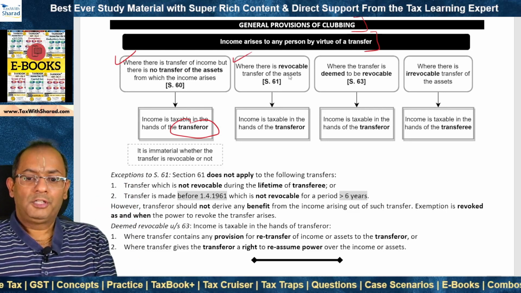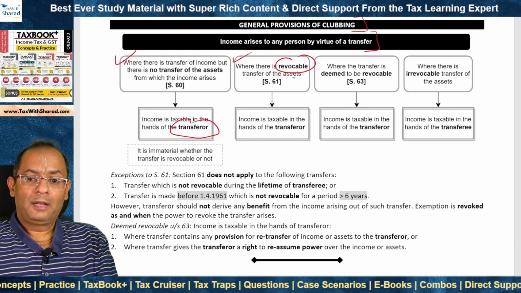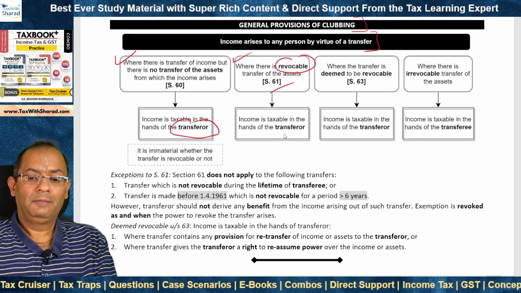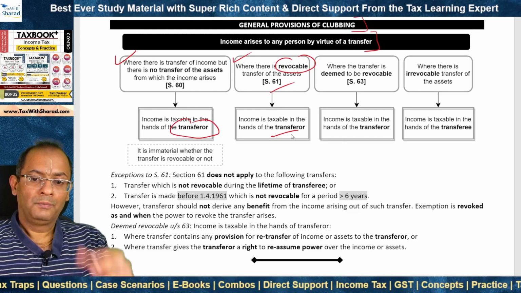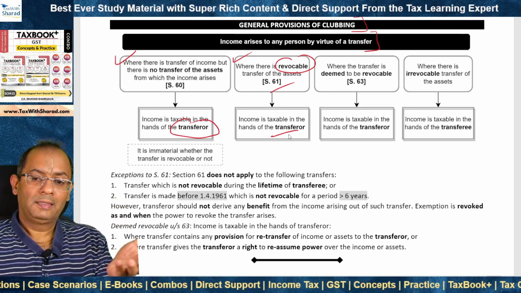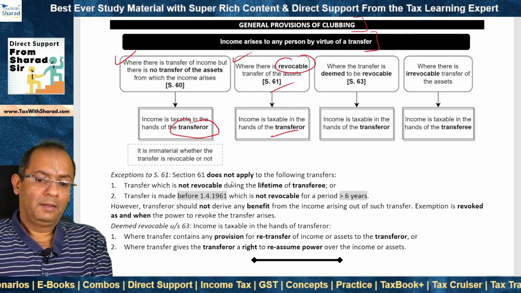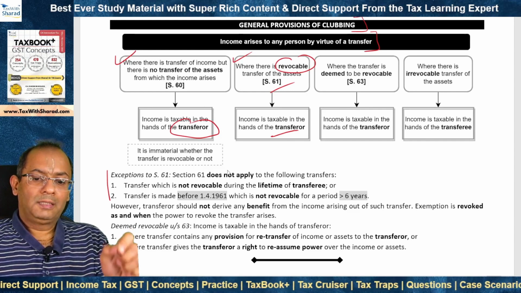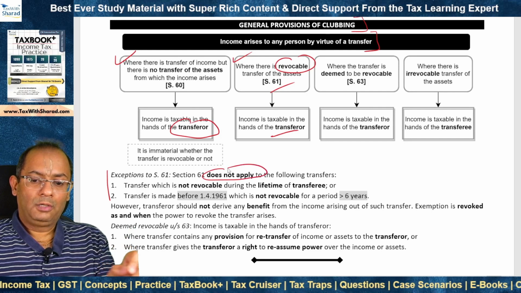Next situation is where there is a revocable transfer of assets, section 61. In that case also the income is clubbed, that means it is taxable in the hands of the transferor. So there is a revocable transfer of assets, the transfer can be revoked, right? But there are 2 exceptions. In these 2 exceptions, section 61, that means clubbing does not apply.